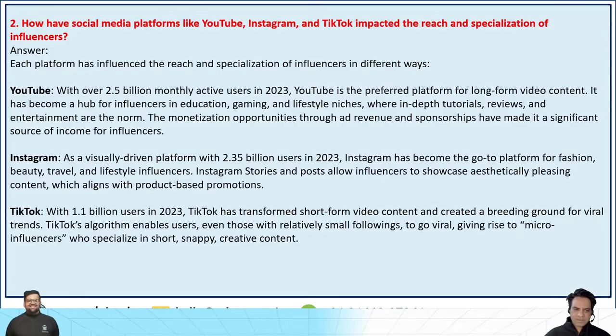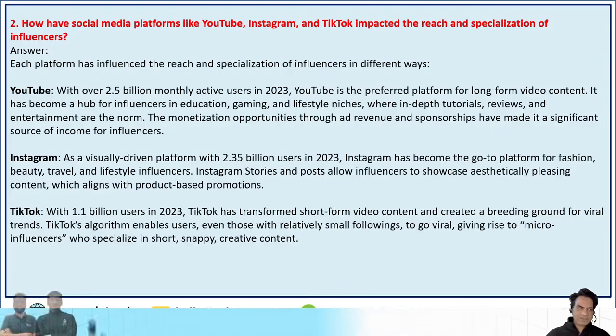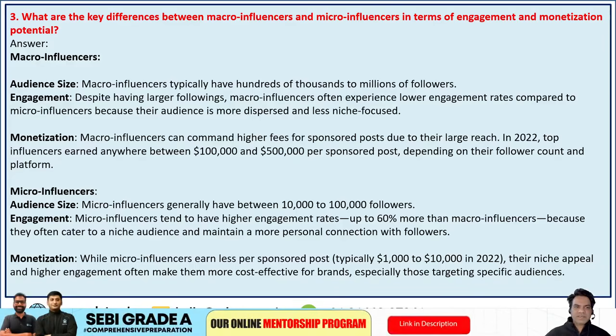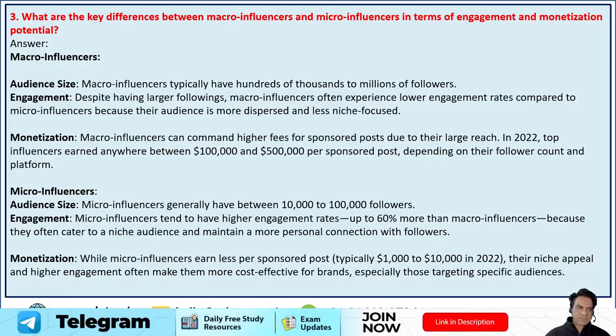Now, TikTok algorithms enable users, even those with relatively small following, to go viral, giving rise to micro influencers who specialize in short, snappy, and creative content. Third was, guys, what are the key differences between macro influencers and micro influencers in terms of engagement and monetization potential? So, macro influencers: the audience size is big, engagement is obviously high as they have large followings, and monetization is from 100,000 to 500,000 per sponsored post, depending upon their follower count and platform.